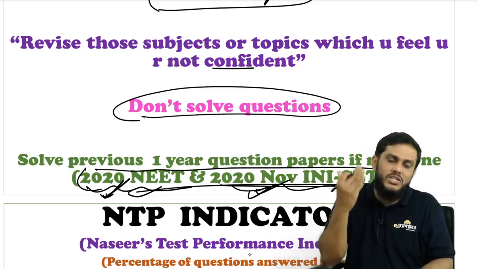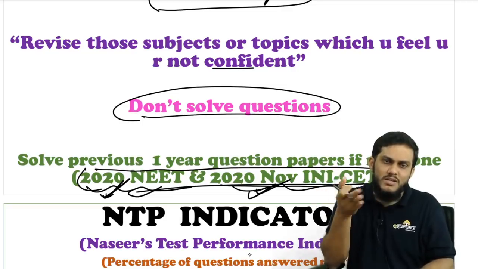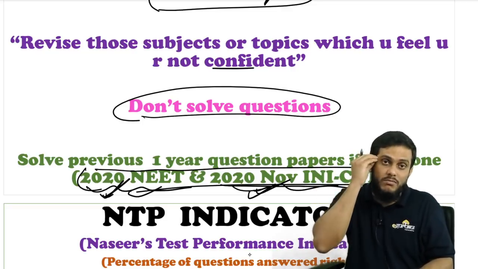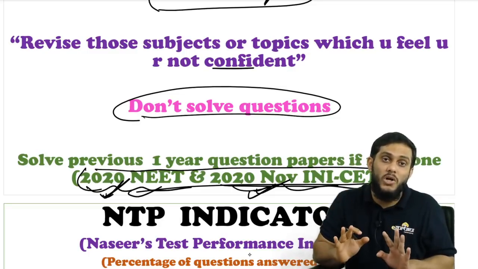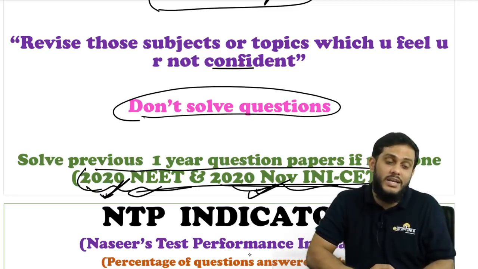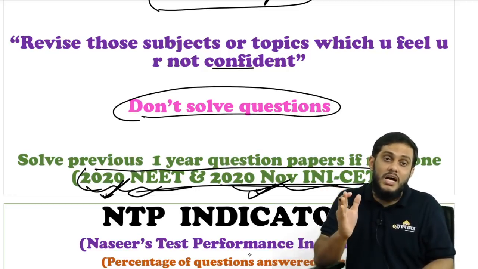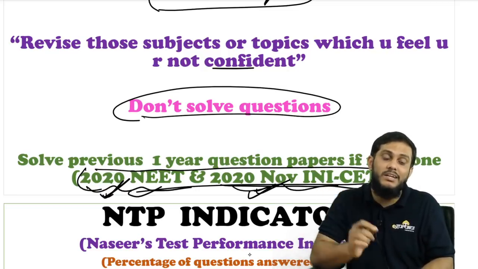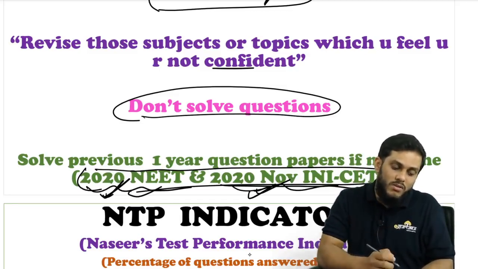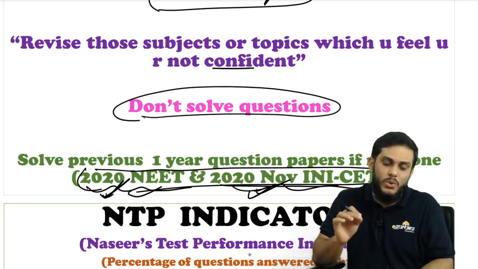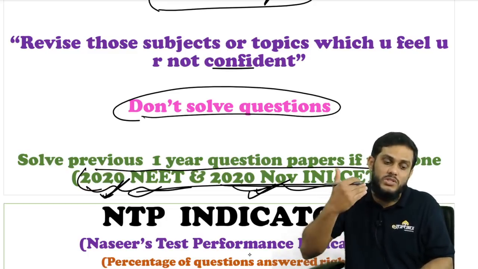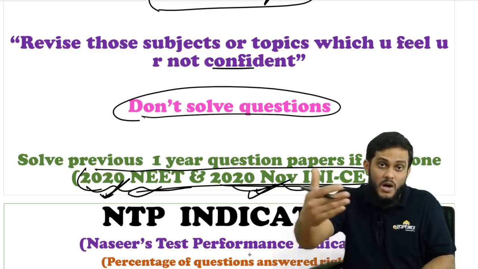Do one fast revision of all the subjects if possible. Just turn the pages so that your mind gets familiar. Your mind will keep those things in the subconscious. Even if you feel you do not remember, it will come at the examination time. If in the last 10 days you just spend time reading theory, I think it is better to solve the 2020 NEET and 2020 November INICET papers now itself, while you start your preparation according to the revision schedule.